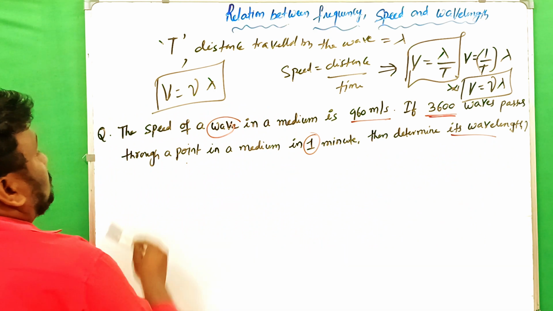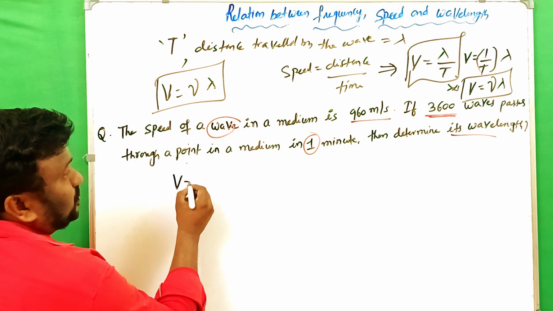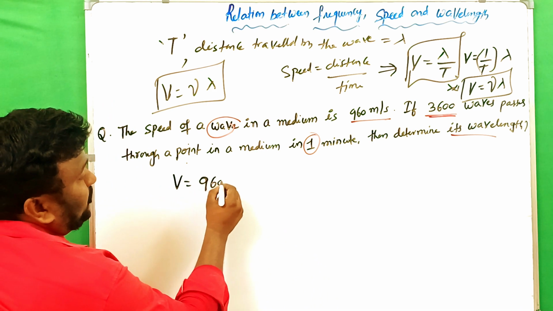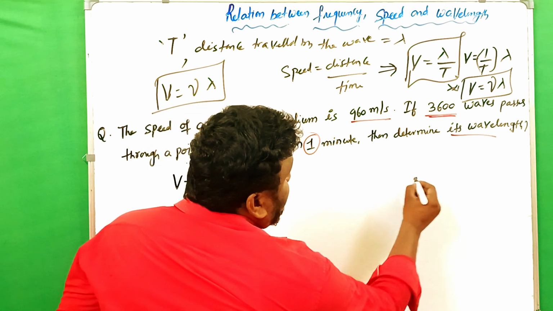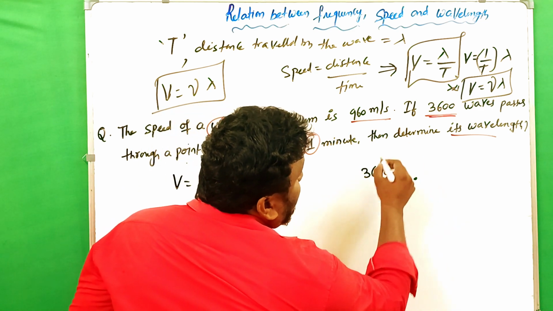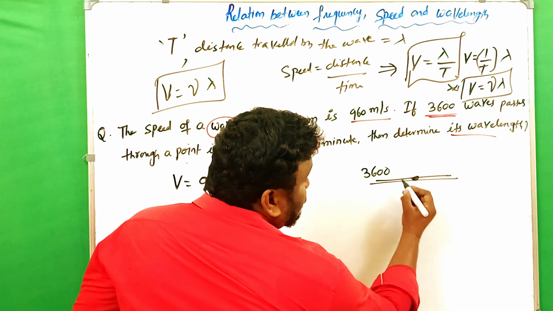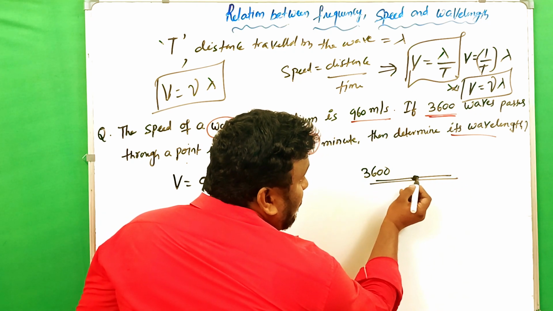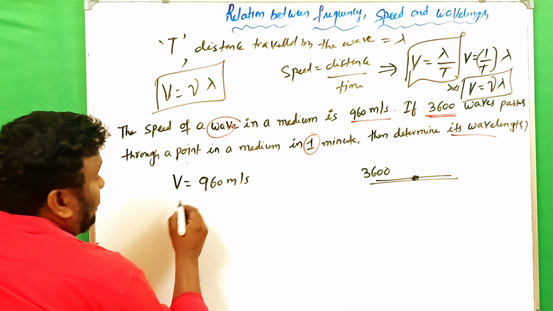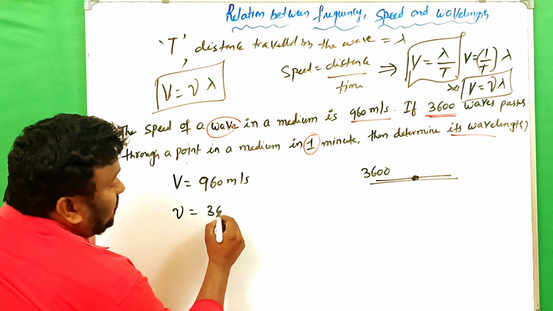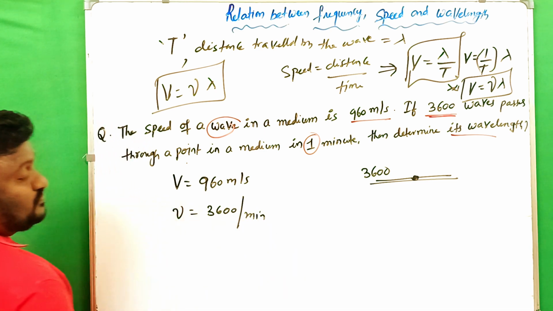Here the speed was given, v is equal to 960 meter per second. And 3600 waves are passing through this point. Clear? The number of waves passing through a particular point in a particular time is what we call frequency. That's why nu is equal to 3600 waves per minute.